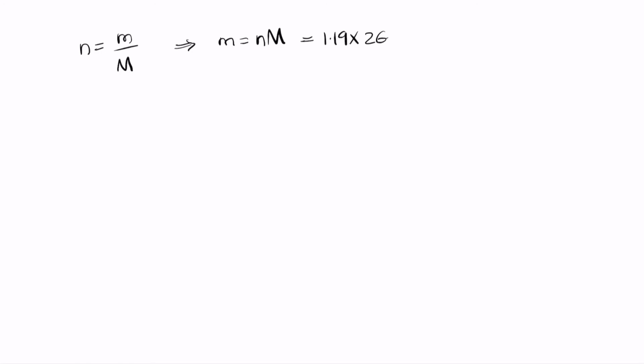So this is 26.98, that is the molar mass of aluminum. So when you multiply both the values, you have 1.19 times 26.98. So that gives you a value of 32.11 grams. So this is 32.11 grams.